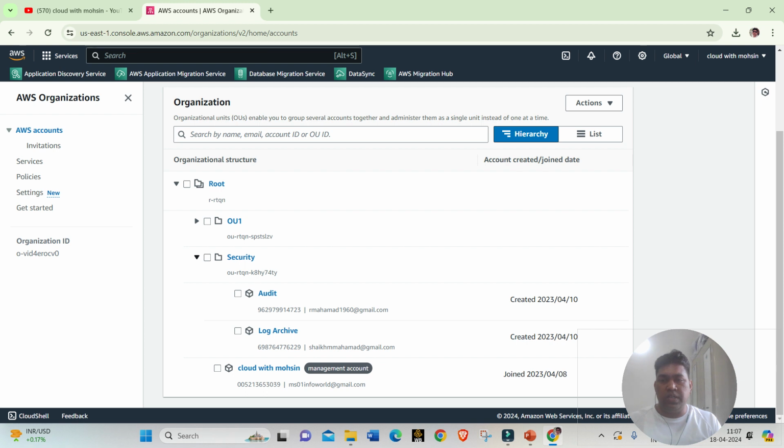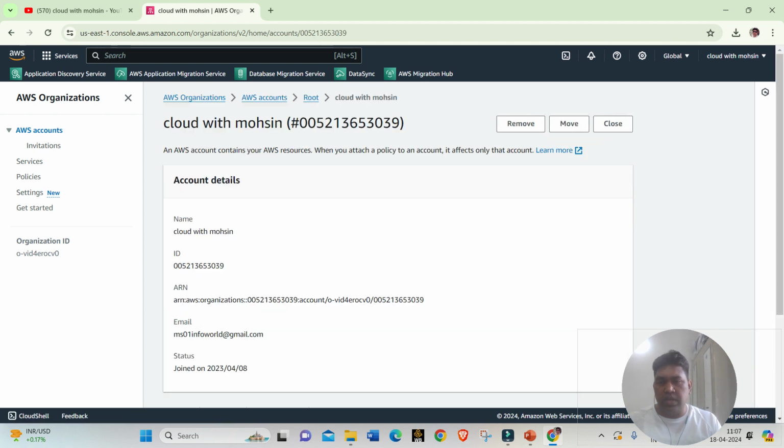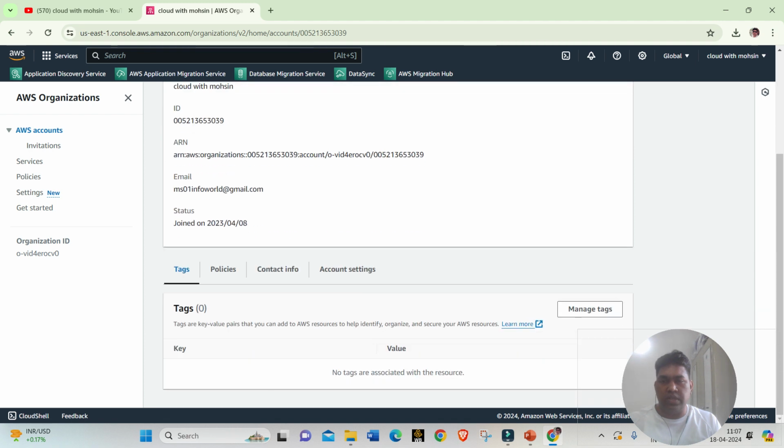When you enable this one, the security audit log is required, so it gets created by default. Okay, Cloud with Mohsin is my account. As you can click here, you can see the details about my account.